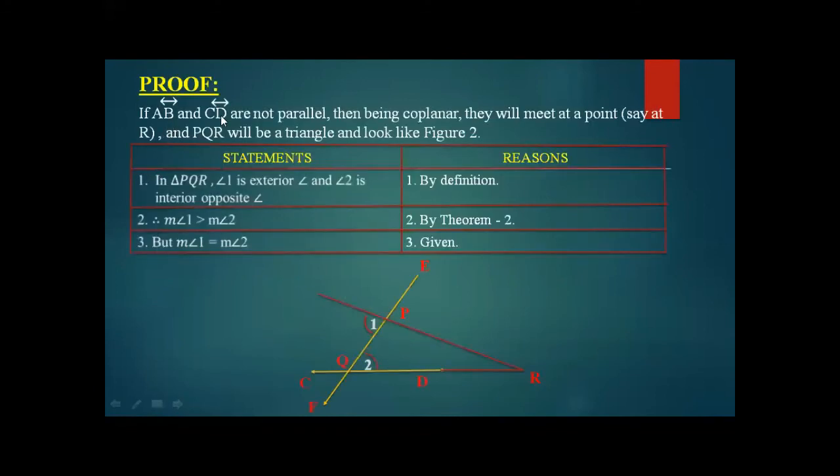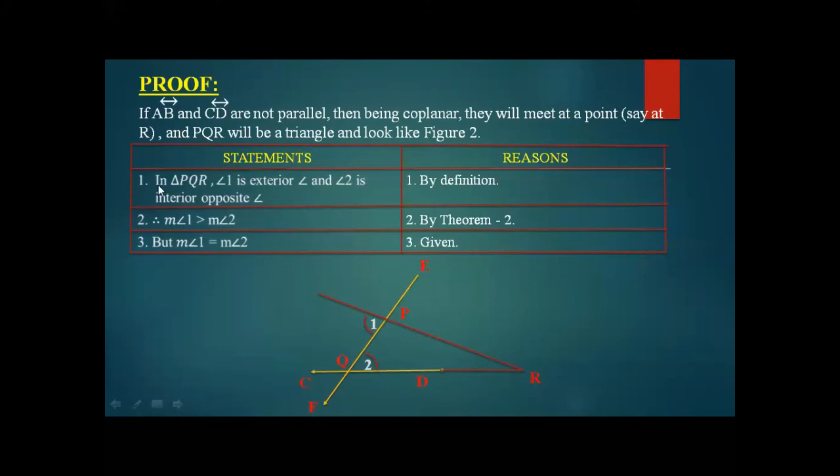If AB and CD are not parallel, which is what we are supposing here, that the lines formed on a plane are not parallel, suppose that they will meet at a point called R, and PQR will be a triangle. So PQR is a triangle because the line is intersected with the other line at some point, which is R. So this is our supposition.